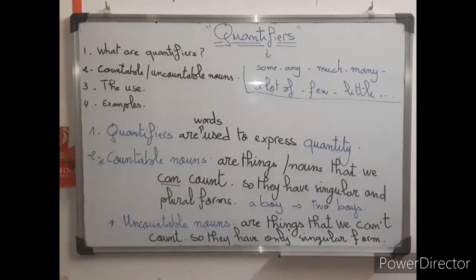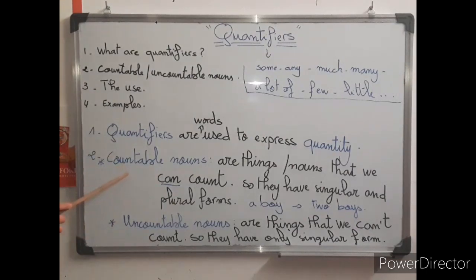When I say count, I mean I can say 1, 2, 3, 4, and so on. Since I can say 1, 2, 3, 4, they have singular and plural forms. So this 1 is singular form, and 2, 3, and so on is plural form.